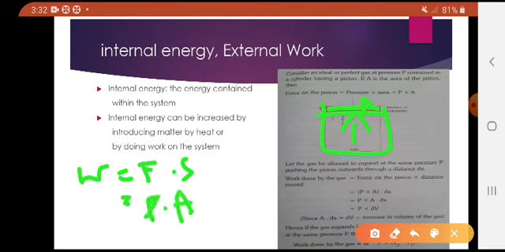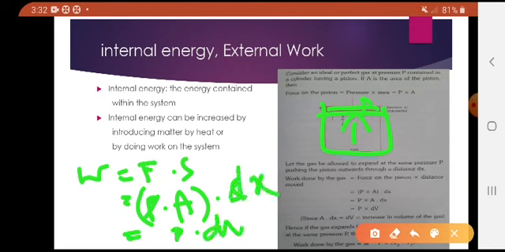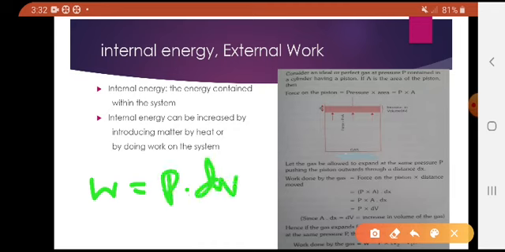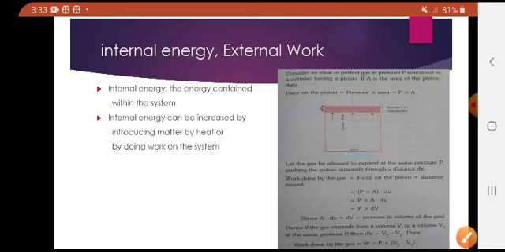Pressure equals force by area, so P into A equals F. And A into S is the volume change, dV, so you can write W equals P into dV. Here the volume changes from V1 to V2, then the work done is P into V2 minus V1. This is the work done by the system, or external work.